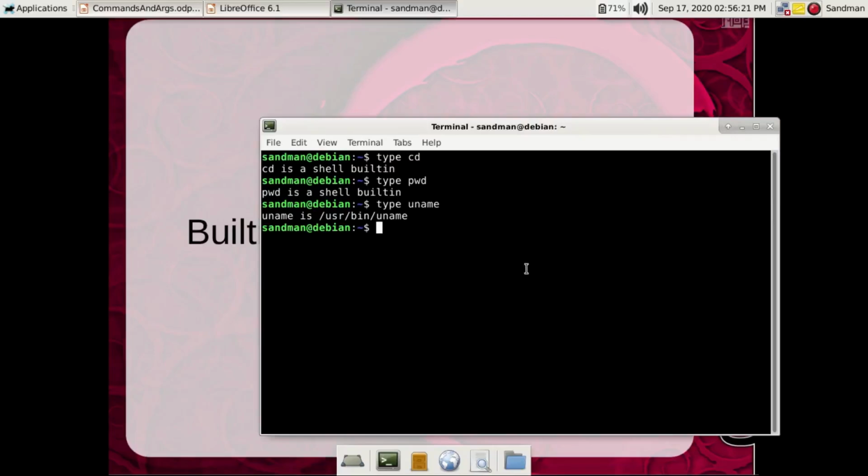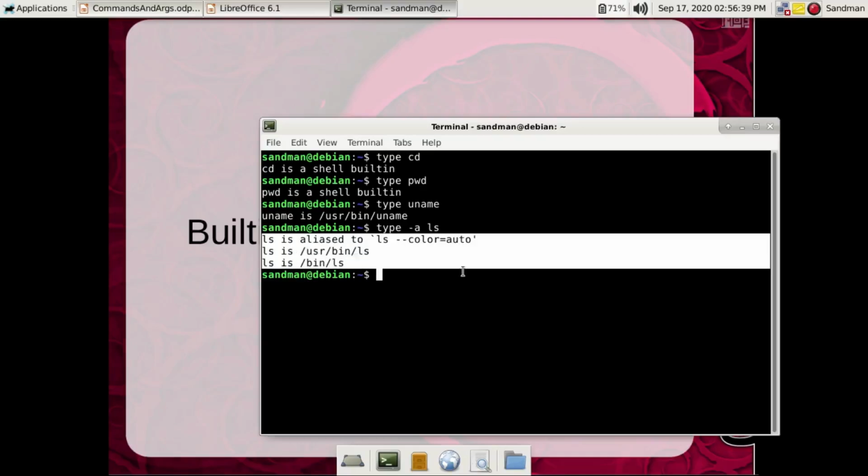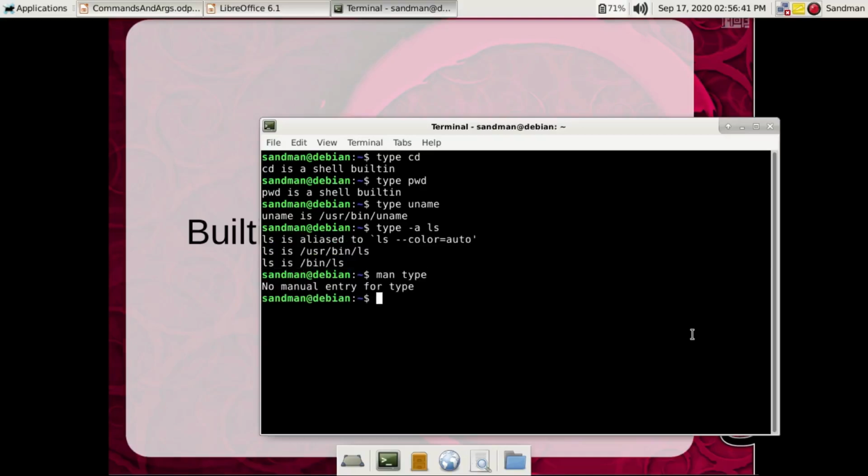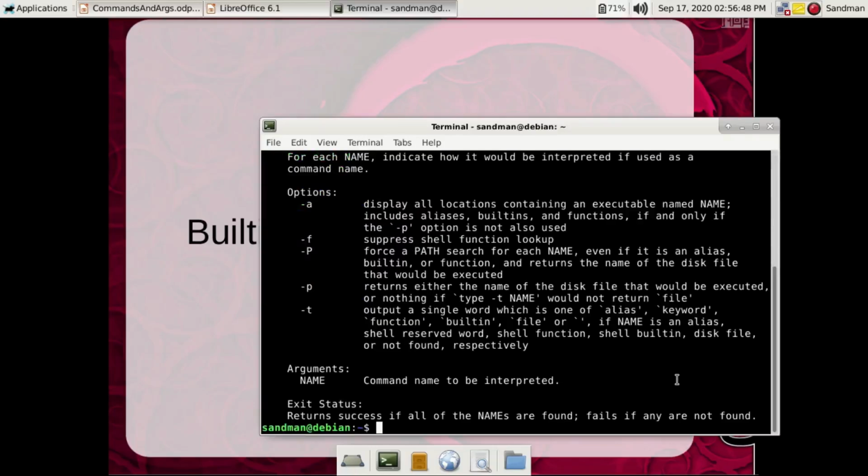We can even represent all things matching something like ls. Now this ls is a binary, which is also stored in /bin/ls, /usr/bin/ls, and it is also an alias to this thing. So we can even use type to test multiple things. Let's see man type. Okay, so type is not found. So we've used this argument -a to display all the locations containing the executable name.